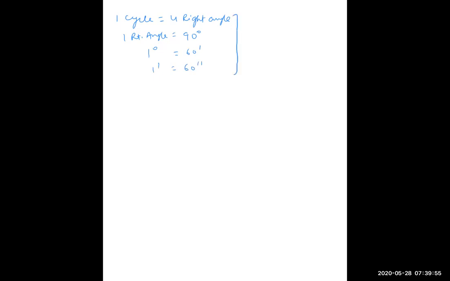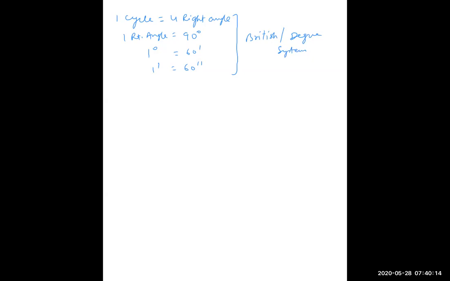This was the British system, or sexagesimal system, or degree system, in which things were divided into 60 parts.